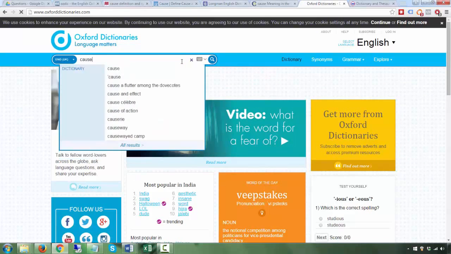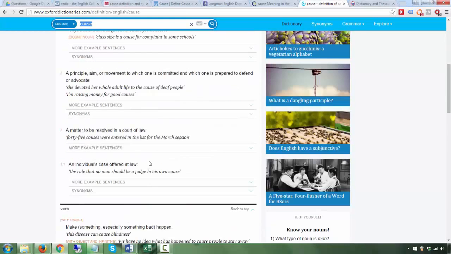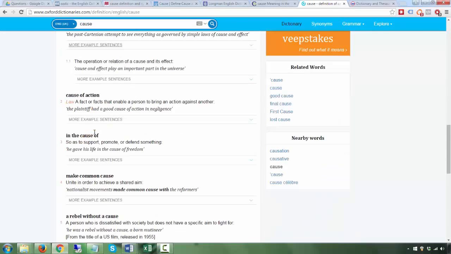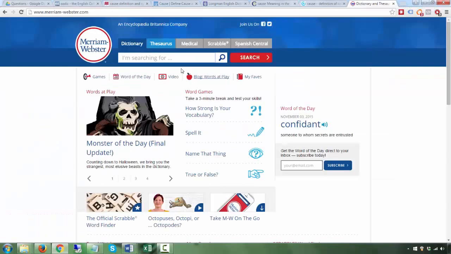Now let's see if Oxford has it. Sometimes, as I mentioned, the online version is not as good. Here, object and infinitive means that they're talking about to plus the base verb. Again, it's not as clear as Macmillan. That's why I like Macmillan, but yes, they do give you the patterns. Merriam-Webster, let's look at this.